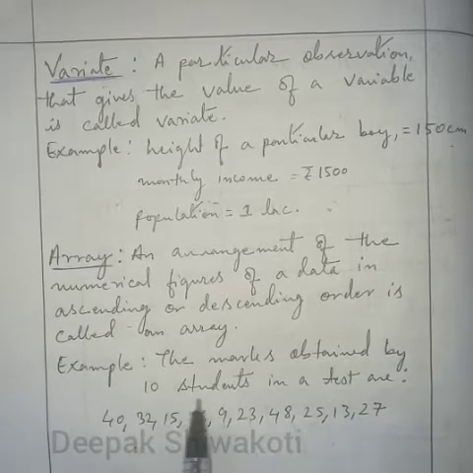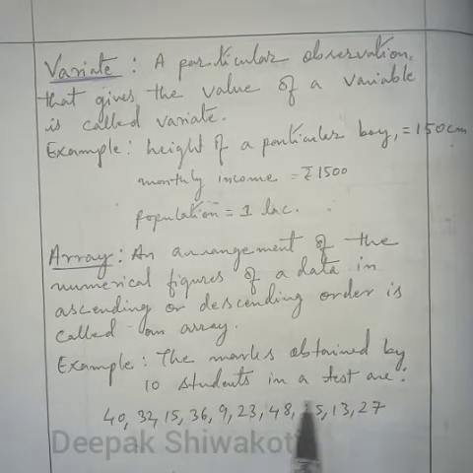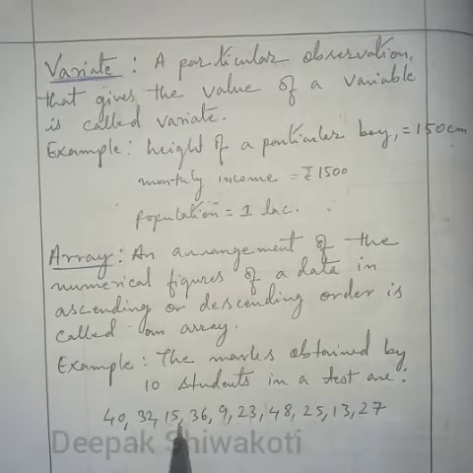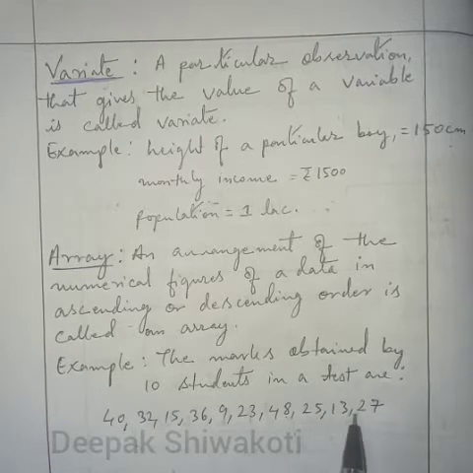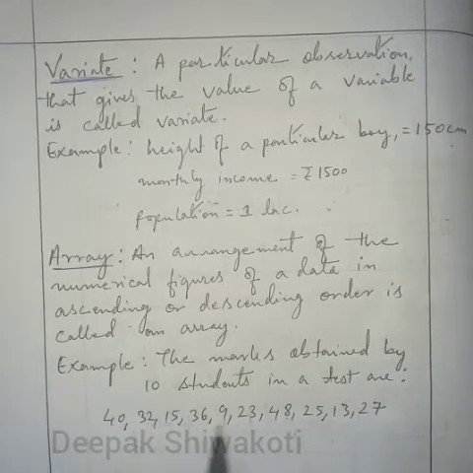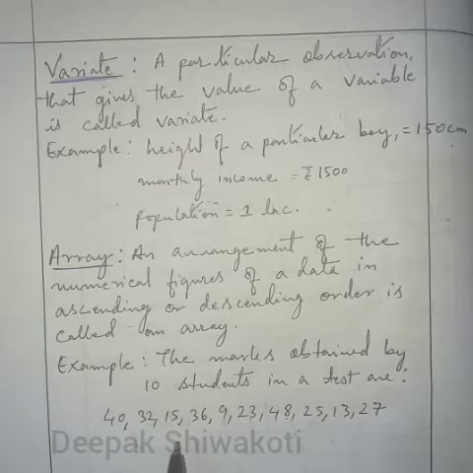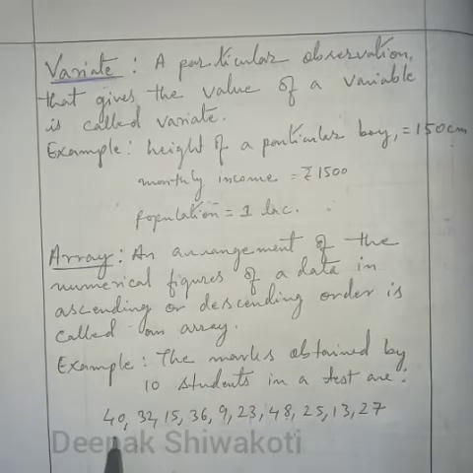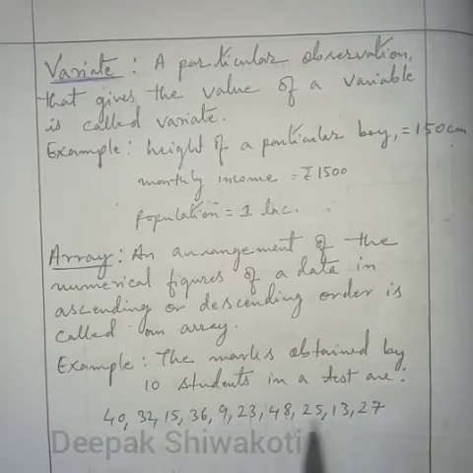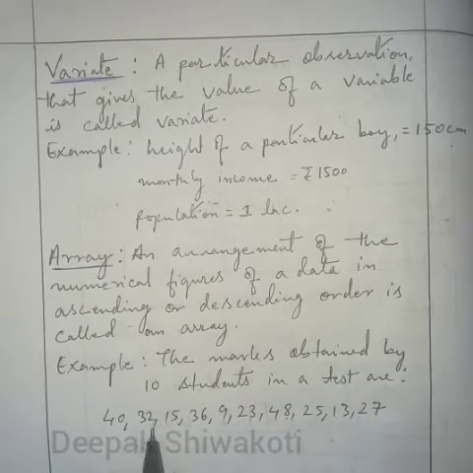here is the example. The marks obtained by 10 students in a test are 40, 32, 15, 36, 9, 23, 48, 25, 13 and 27. So this is the raw data that we have collected from a class. 10 students are there and the marks obtained by them are here, but it is not arranged in ascending or descending order.